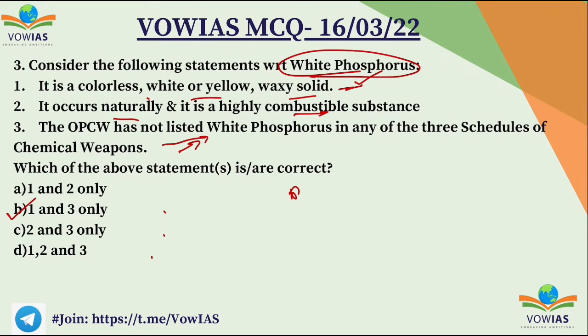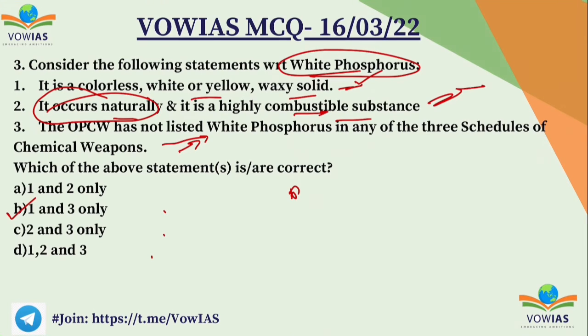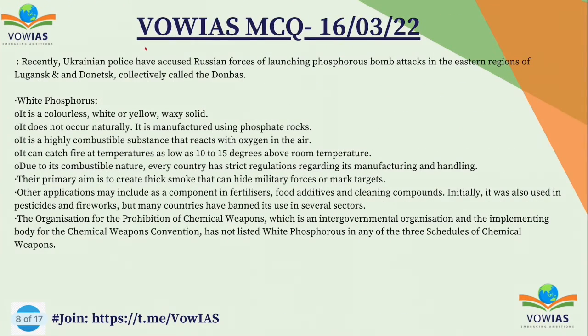of the Chemical Weapons Convention. But the second statement says that it occurs naturally and is highly combustible. This is wrong because it does not occur naturally, but it is highly combustible. So the second statement is wrong. Actually, why this was in the news is that recently the Ukrainian police have accused Russia of launching phosphorus bombs in the eastern region of Luhansk and Donetsk, collectively called the Donbas region.